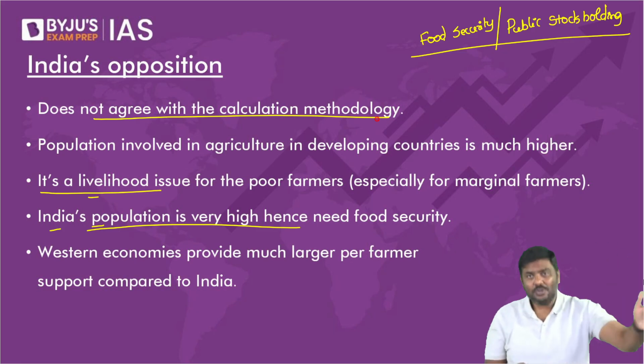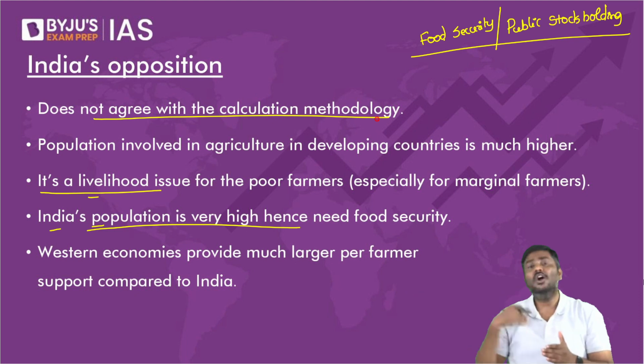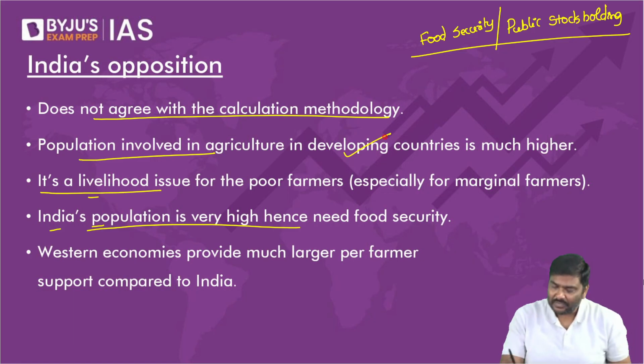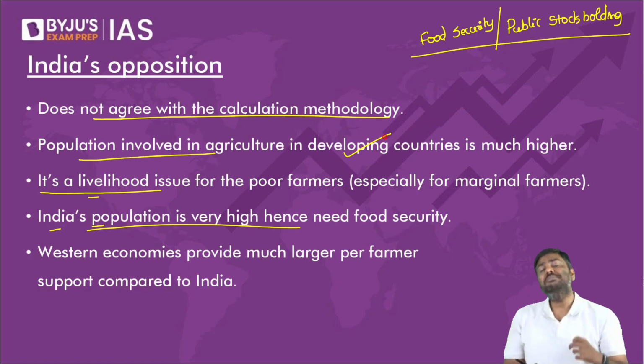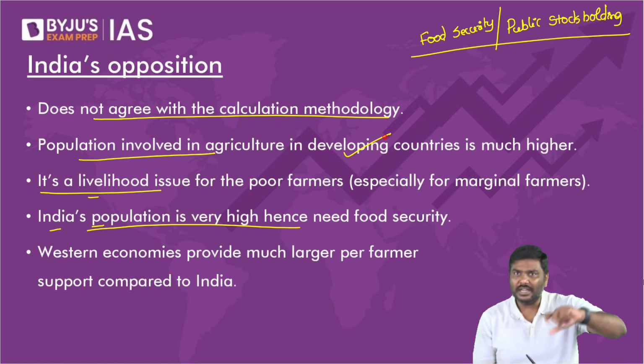So point number one, we will have to provide certain comfort to the farmers. Second one, population which can be classified as poor is very high in India. So I don't have any option. I will have to pay money, purchase food grain, provide it free of cost or at a very low prices to the beneficiaries. India does not agree with the methodology of calculation followed by USA.